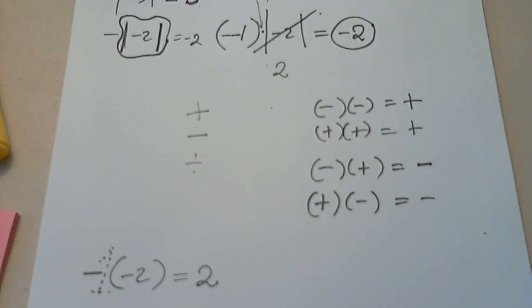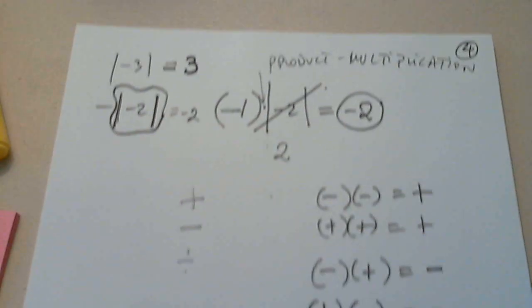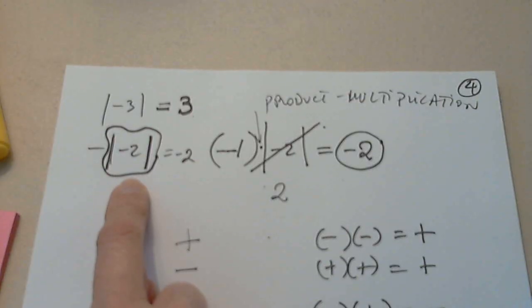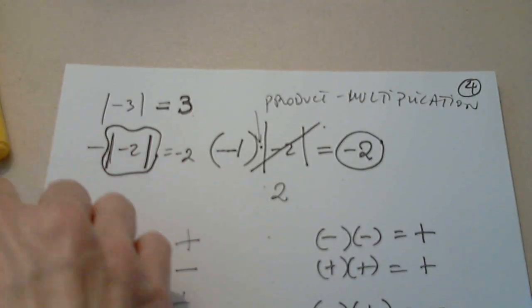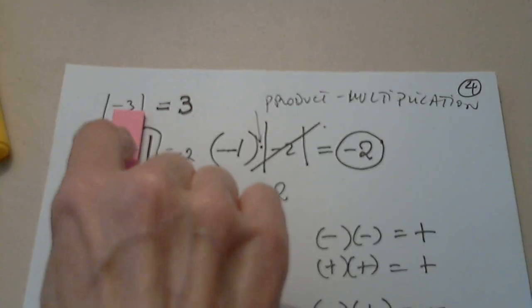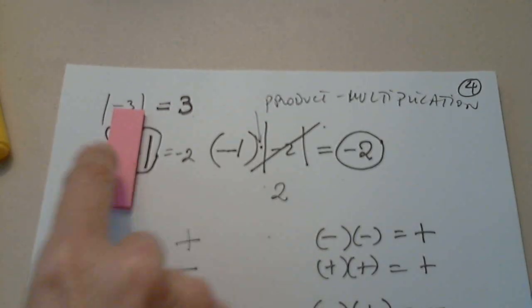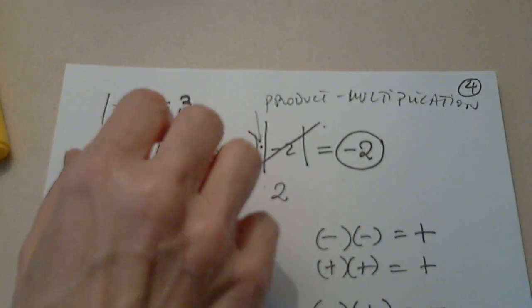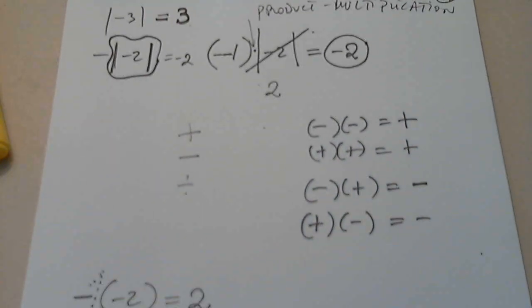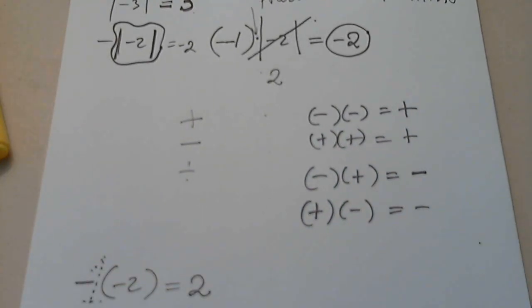But this is with a grouping symbol. But this is not a grouping symbol. Therefore, we have to perform this operation first and then multiply the result by -1. That's why it's a mistake when you watch that video in the Learn assignment. The professor would say that the absolute value is a grouping symbol. It's not. So that's an error there.